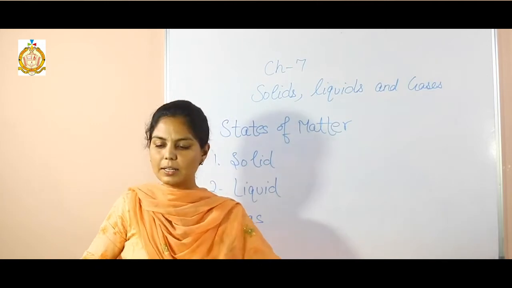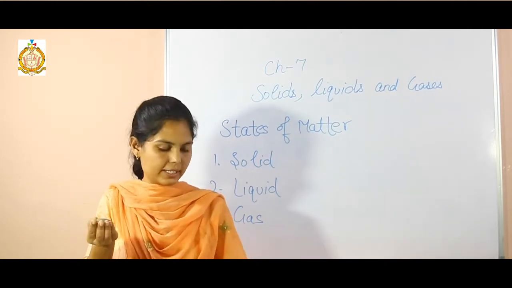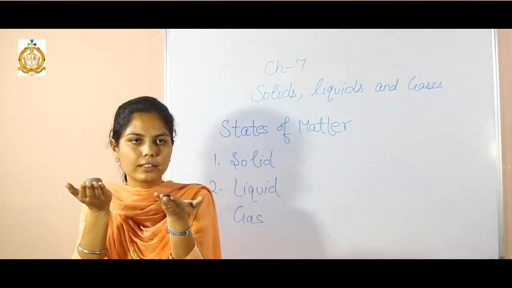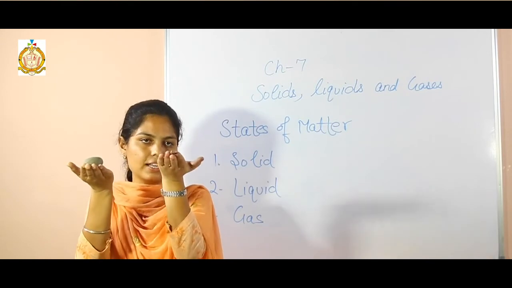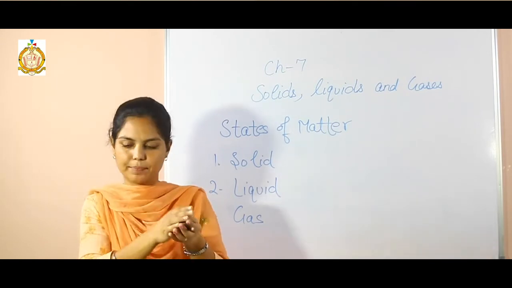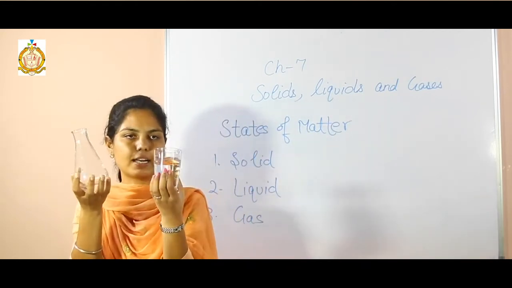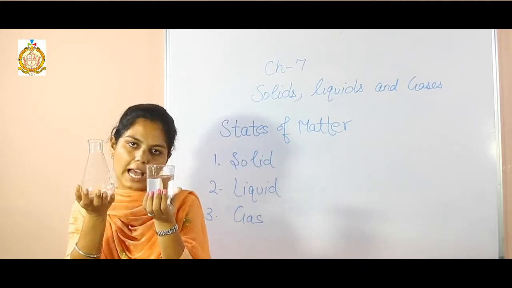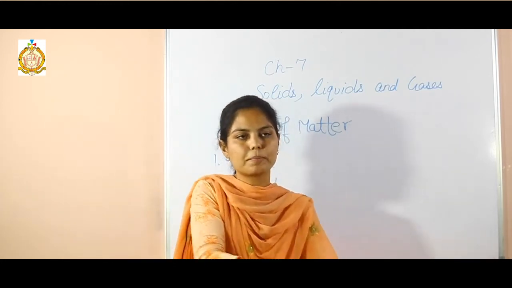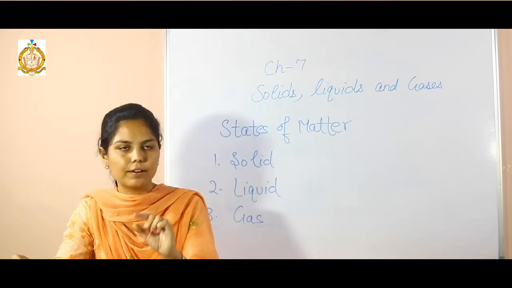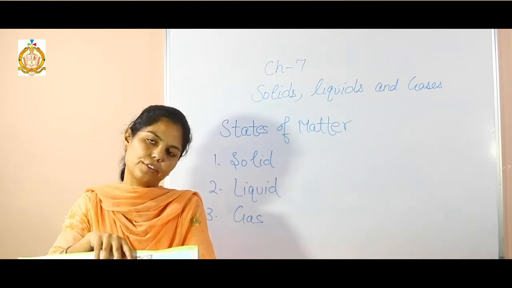So the next thing is matter has weight. See, this is a piece of stone and this is a pencil. Both the things have weight, but the stone has much more weight than this one. So matter has weight. In the same way, this is an empty beaker and this is a glass full of water. These both have some weight but different. You can also observe a balloon filled with air and one balloon without air. You can see the difference between the weights of those balloons.